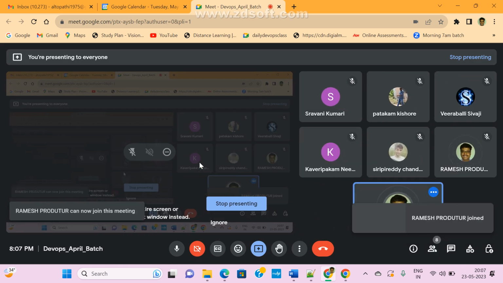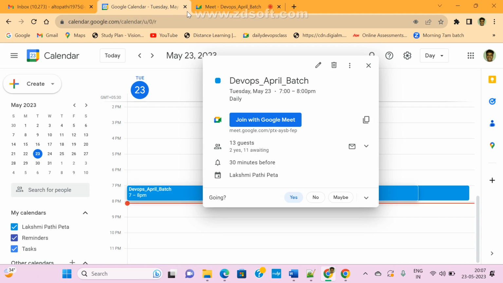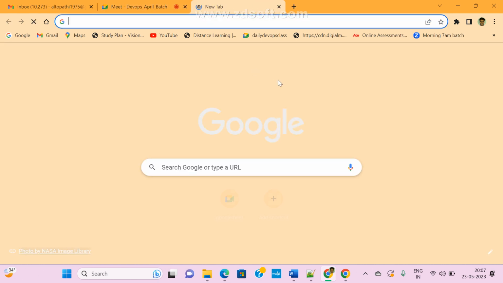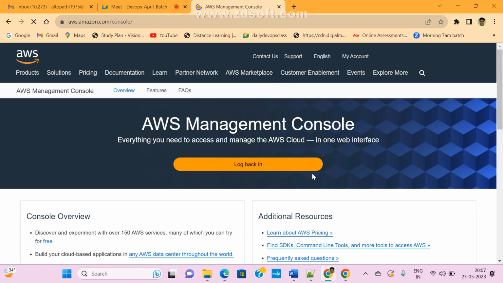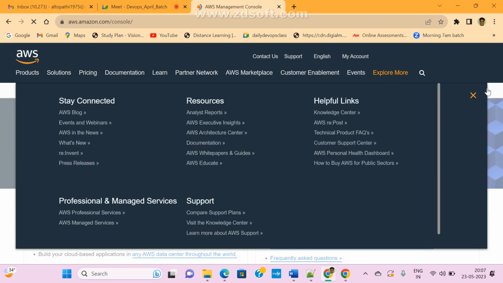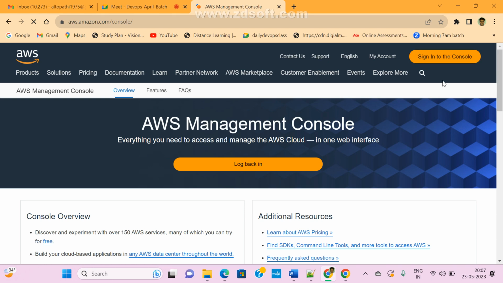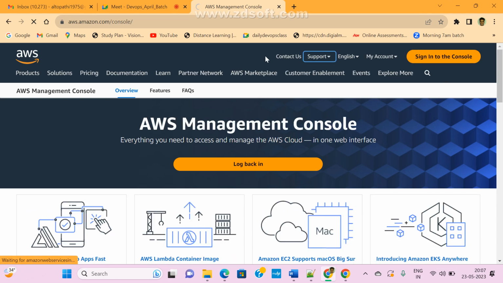Suppose you want to create multiple containers. In that case you should go for multi-container Docker architecture. Now, let me connect my instance.